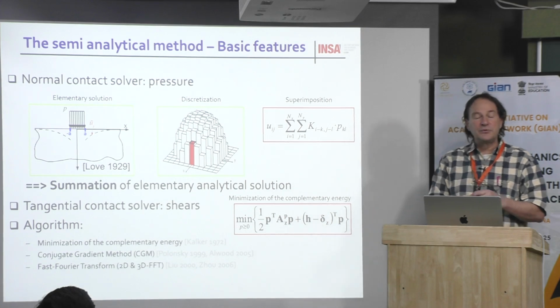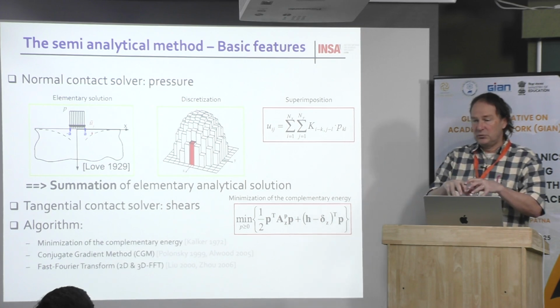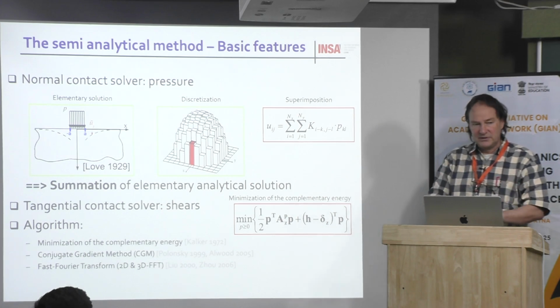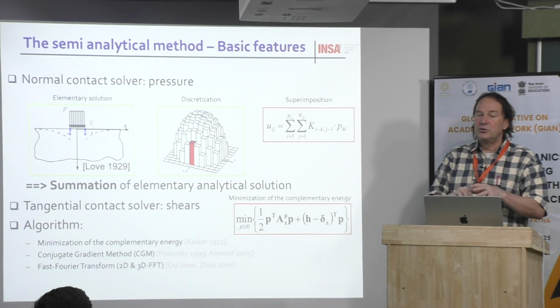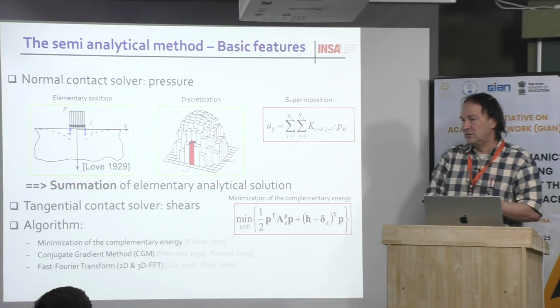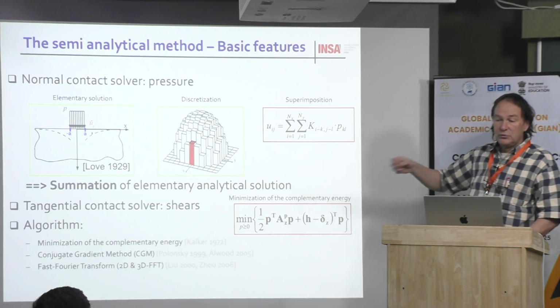When you have to solve the contact problem, usually you just want to know the pressure distribution. Then you are just interested in the surface problem. You don't have to compute what is below. You just need to compute what is below when you want to know, for example, the stress. Then you can calculate, but it's not difficult. The first problem is to solve the pressure distribution to get the correct solution.